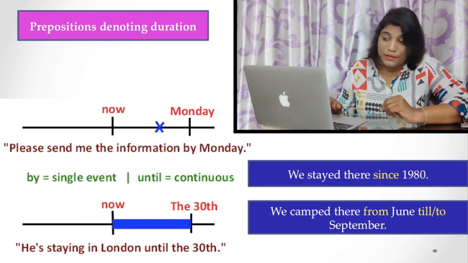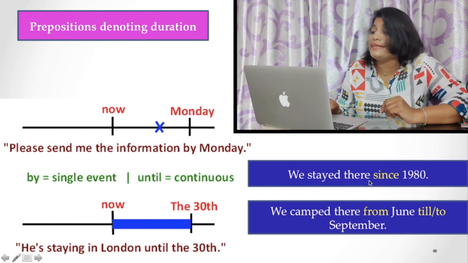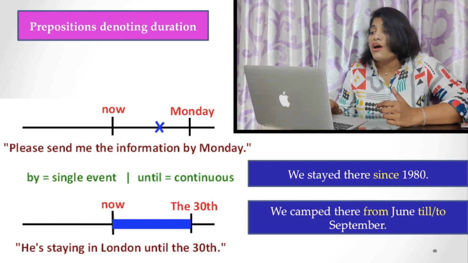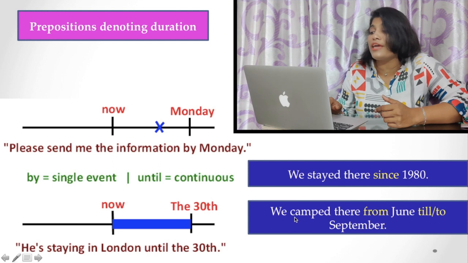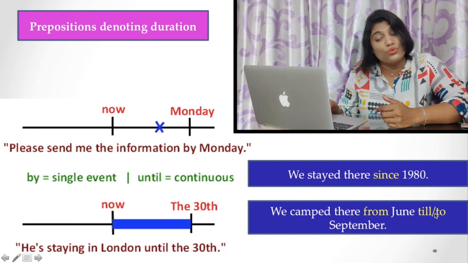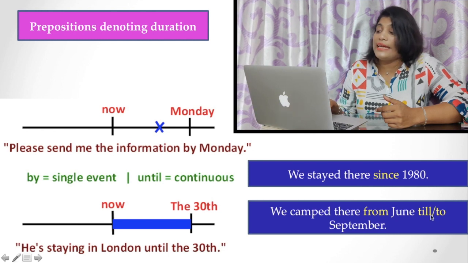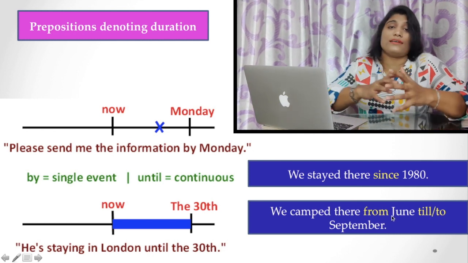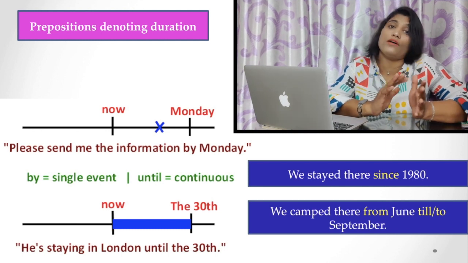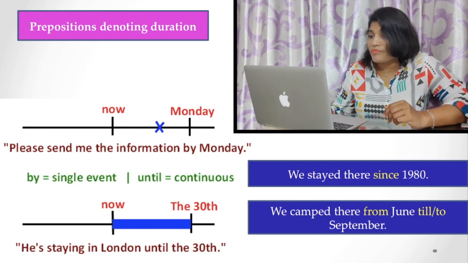In these examples also, we stayed there since 1980. Here since is a preposition denoting a duration of a period. Or we camped there from June till or to September. Here till, to or from, all these prepositions can refer to the time or duration of some work or something.